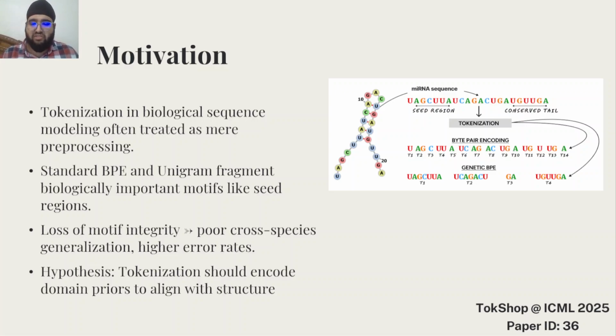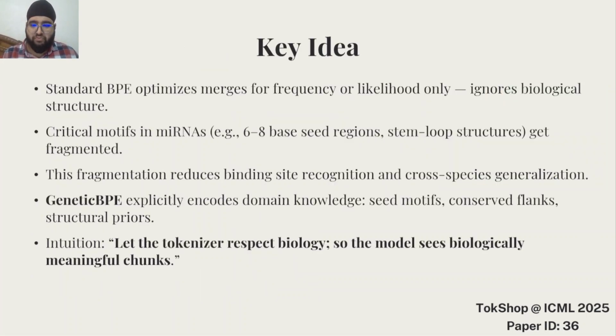So our core hypothesis is simple. Tokenization should encode domain priors that align with biological structure. Our key idea is to rethink tokenization as more than just text compression. It's an inductive bias for models.